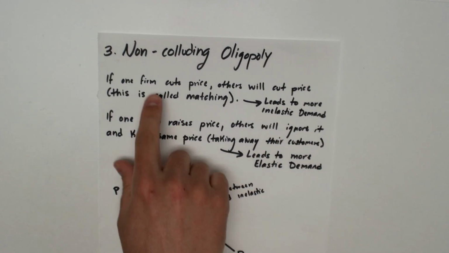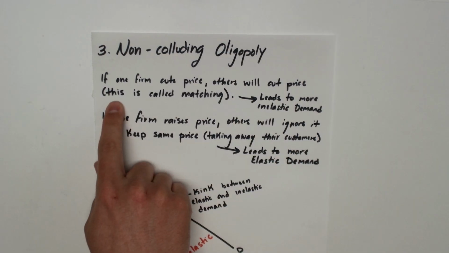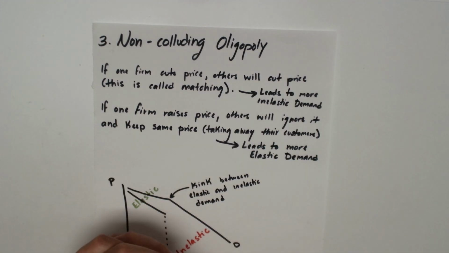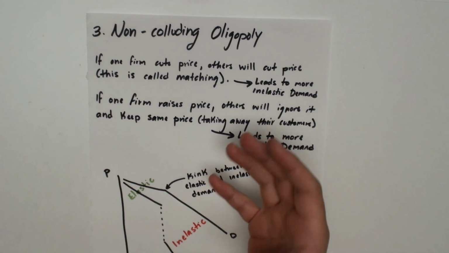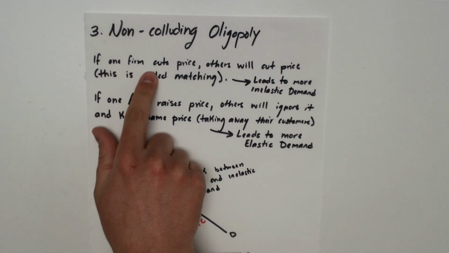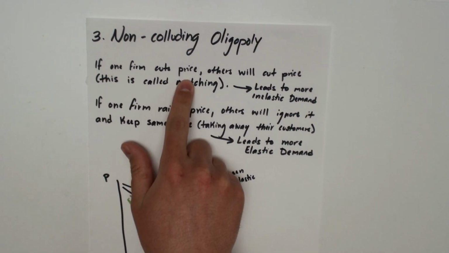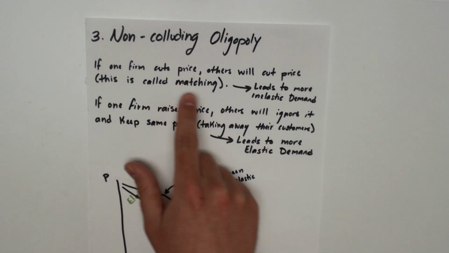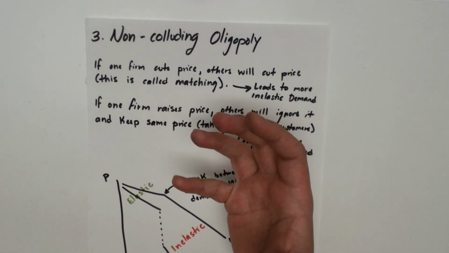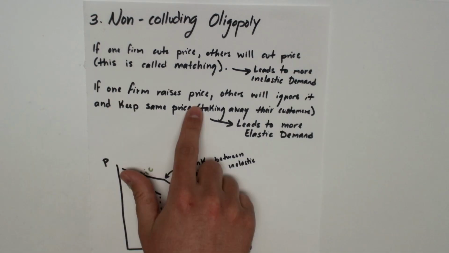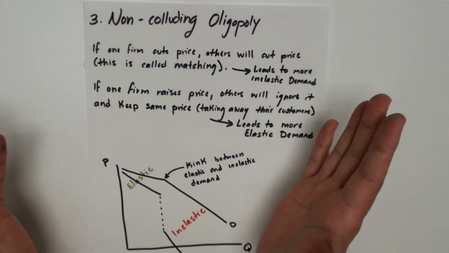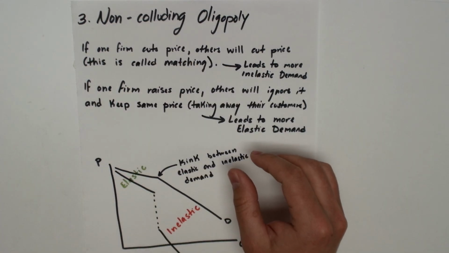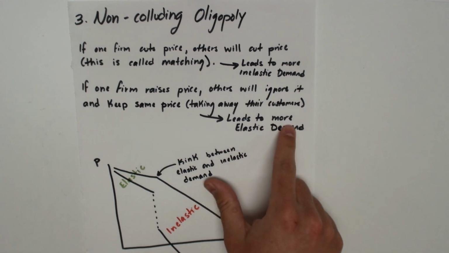Finally, we have a non colluding oligopoly. This happens when the firms are not working together as one. They're not colluding. And how it looks like is that if one firm in the oligopoly cuts their price, others will also cut their price, which is called price matching. This is going to lead to an inelastic demand for the product. Now, if one firm raises the price, the other firms are going to do nothing. They're going to keep their price the same and they're going to steal the customers from the firm that raised the price. This leads to a more elastic demand.